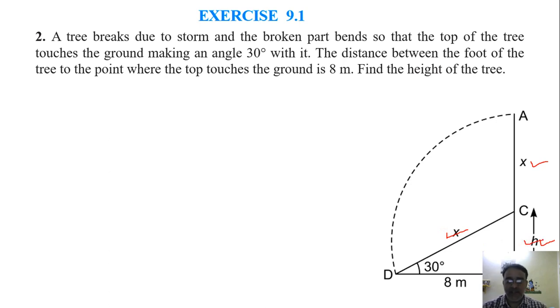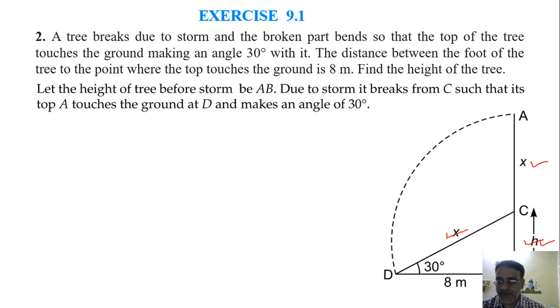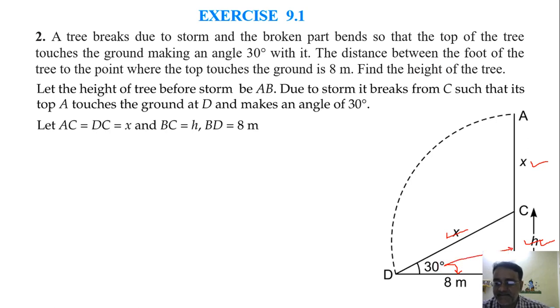So एक एक करके हम लोग यहाँ पे निकालेंगे, right? So is the statement बिल्कुल clear? Whether the diagram is clear to all of you? Yes, sir. Okay. So now first we will find x. So with respect to this angle, 8 meter is which side? Adjacent side. Very good. And height is? Opposite. This side h is opposite, and this x is hypotenuse. Very good. So when we have to find h, we'll see these two, that is opposite and adjacent. So which trigonometric ratio will we use?